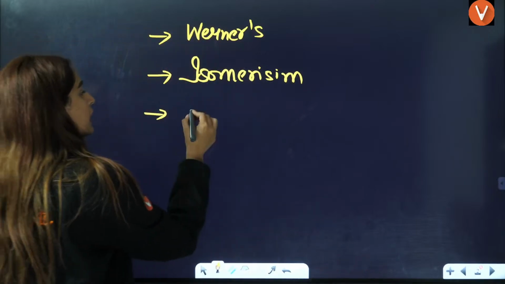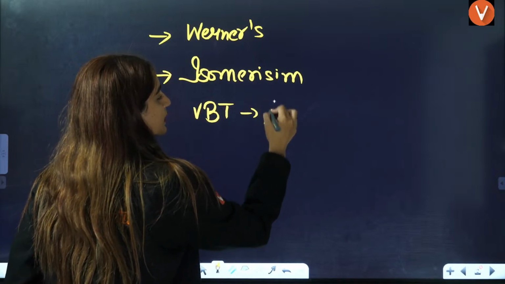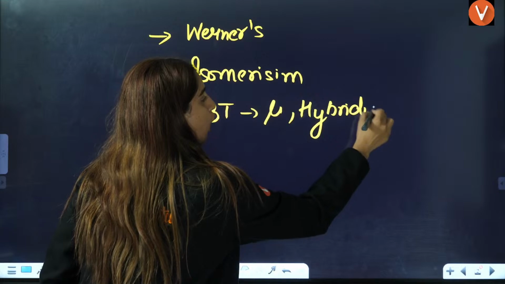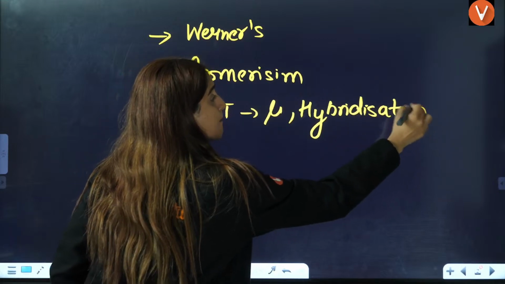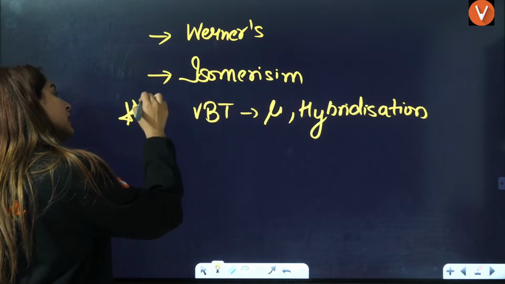The third one, very important, is VBT. Here they can ask you the magnetic moment or the hybridization based on VBT. This is a definite question that they will ask.